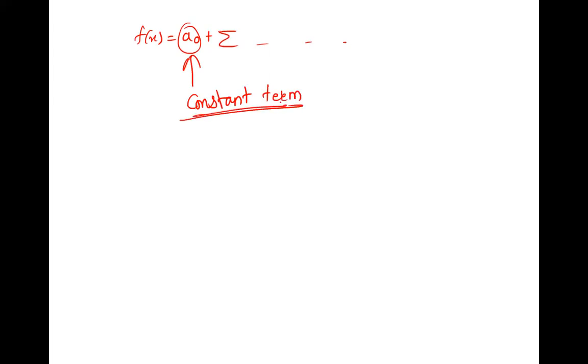And before we start, I forgot to tell you one thing. Whenever we write the Fourier series on any interval, where we write f of x is equal to a naught plus summation something, something, something, this a naught is called the constant term of the Fourier series. So please note, in MCQ, there is a word constant term in the Fourier series. What is the constant term? What you are going to find is a naught. So a naught is called the constant term in the Fourier series. Please note.